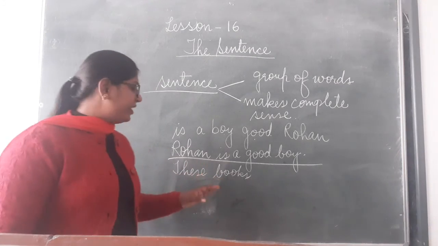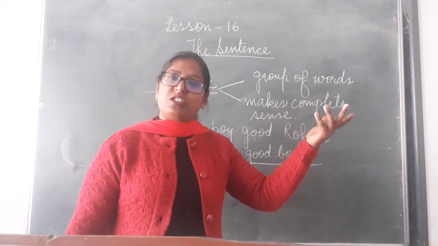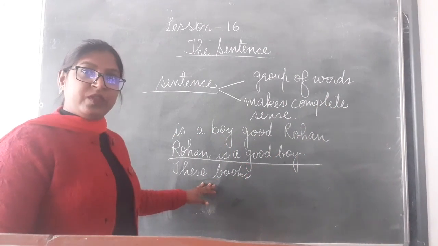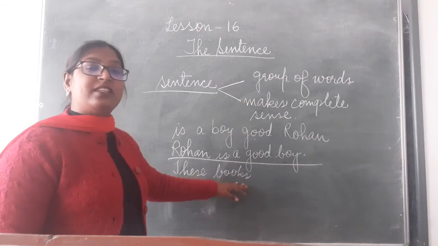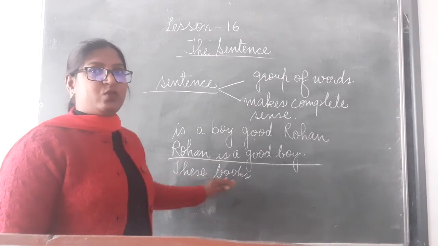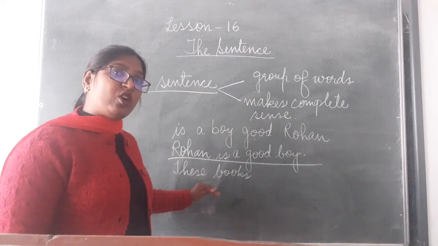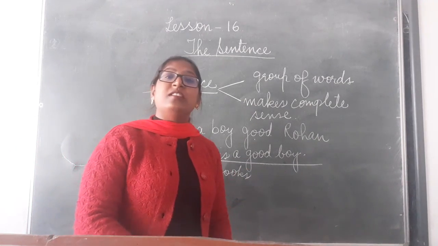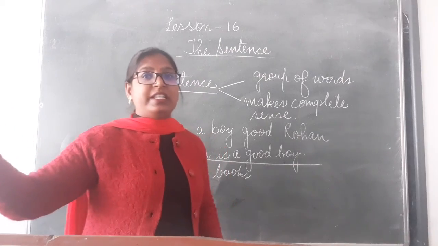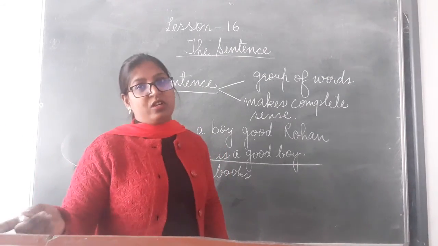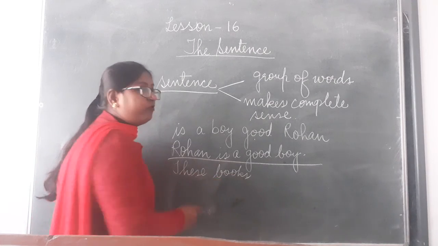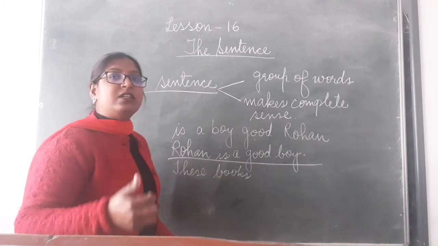No. Half sense we get from these books. Talking about some books. But we are not getting a complete sense of this. So we do not call it a sentence. What we call? We can call it a phrase. In the next chapters we will study in detail about the phrase and the clause. So this group of words is not a sentence.